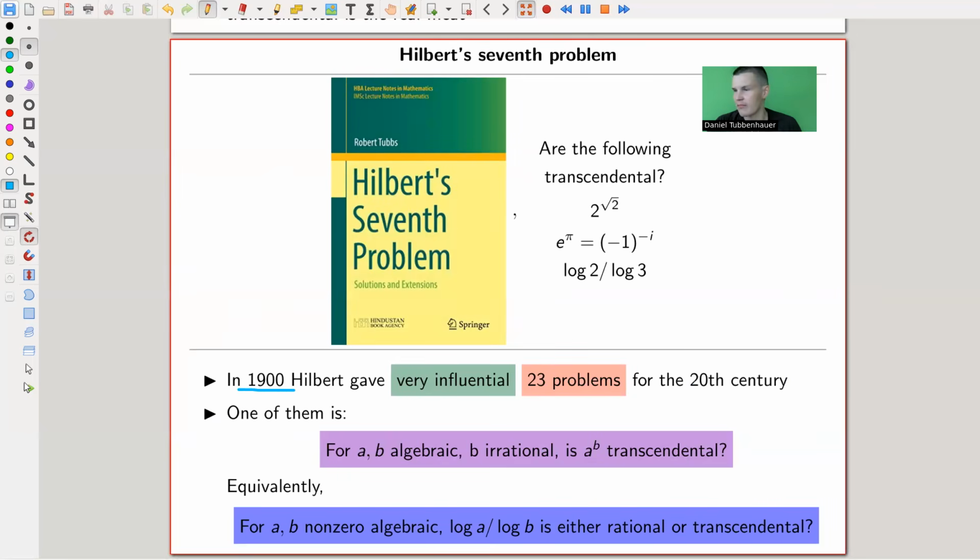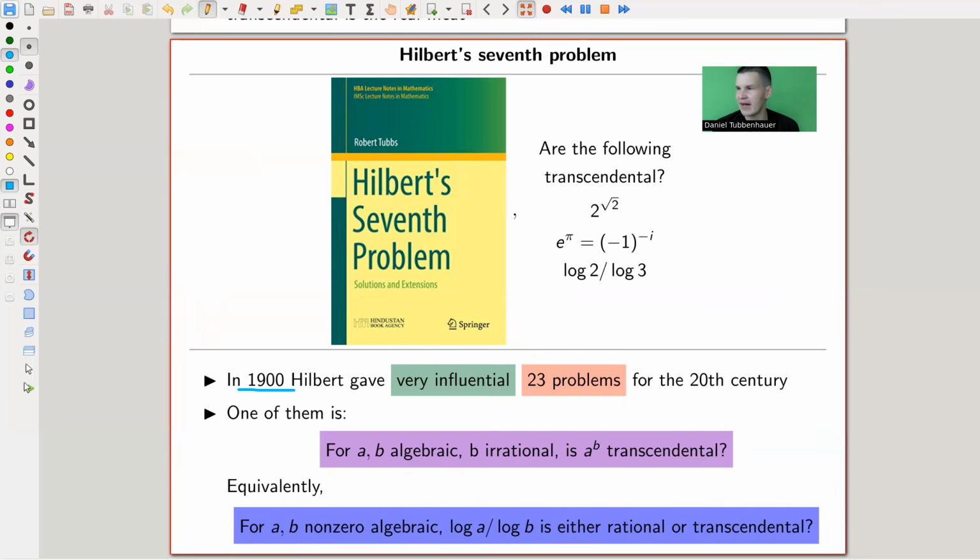And the seventh of them is essentially about transcendental numbers, because at that stage it was already well known that almost all numbers are transcendental, but not many numbers were known to be transcendental. The proof that pi is transcendental, for example, was a bit earlier than Hilbert's seventh problem, but whatever, it's not that nice. Anyway, we'll come back to that later.